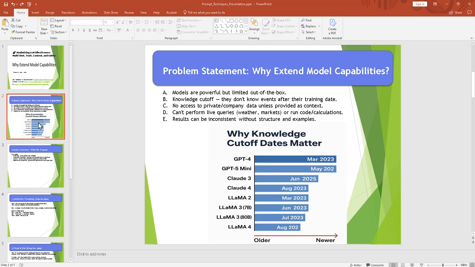Similarly, there is another limitation if you are trying to ask for information which is continuously changing. For example, if you want to know the weather information, if you give a city name and ask for the weather there, the model cannot tell you that. The same is the case if you want to know the stock price for any particular ticker. Another flavor of that is if you ask these questions of different models, the results would be inconsistent, and they will vary from model to model. Even for the same model, if you ask these questions in different settings, you will get different answers each time.